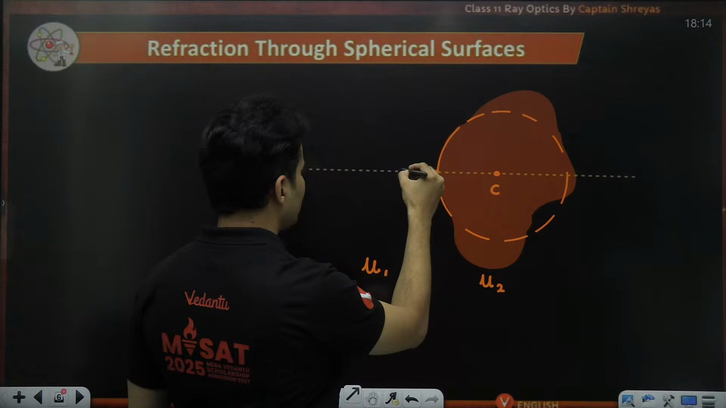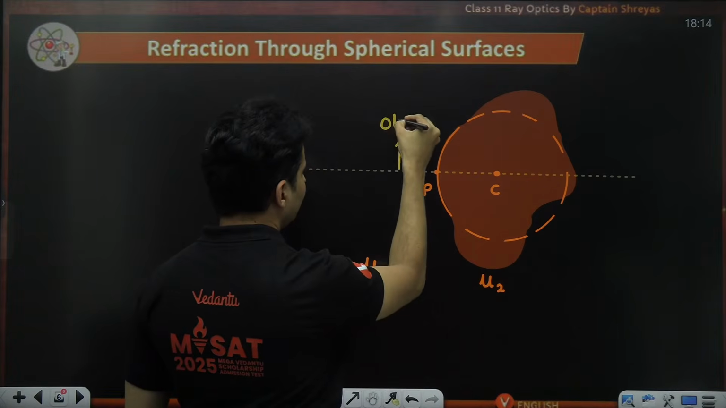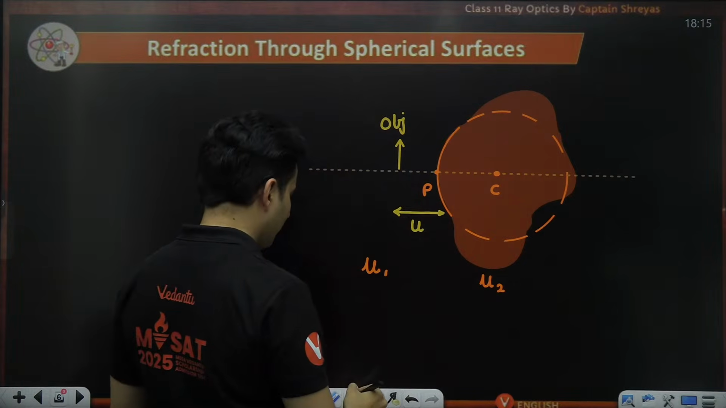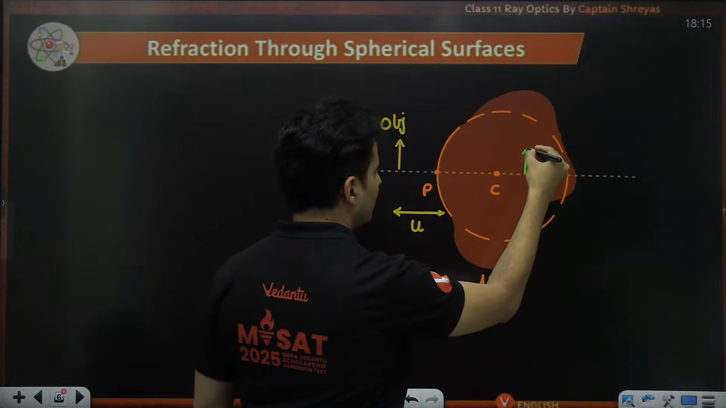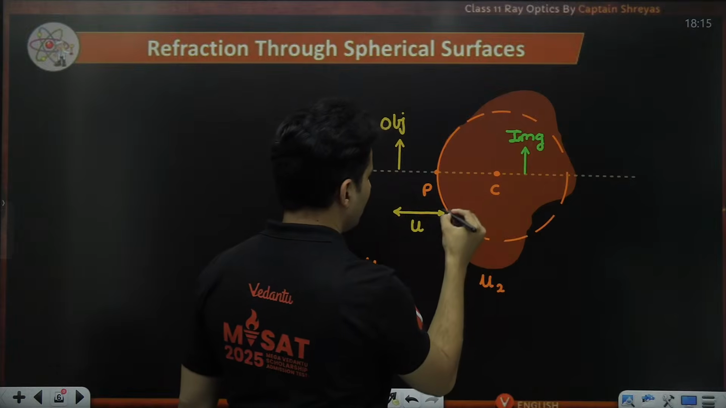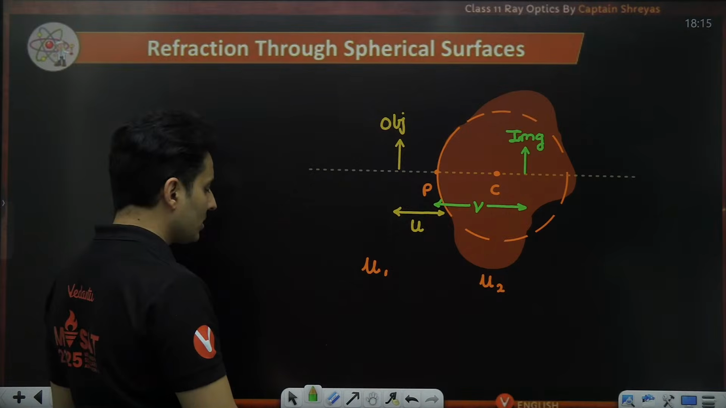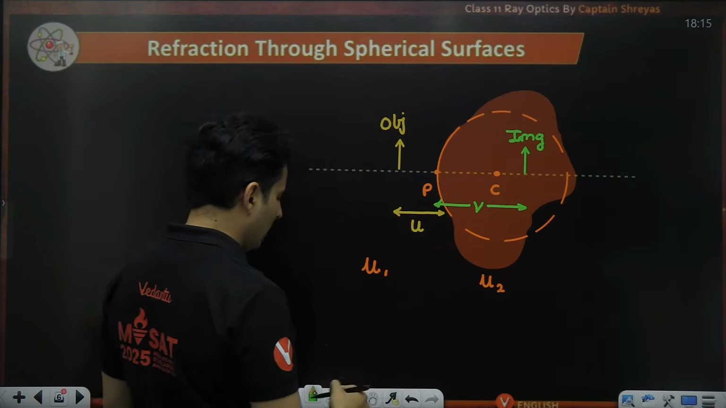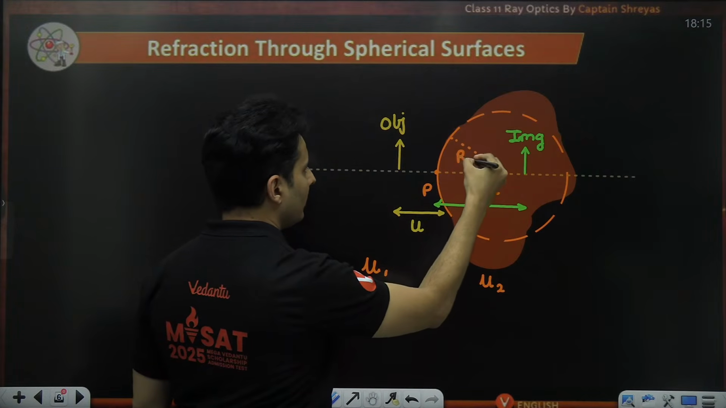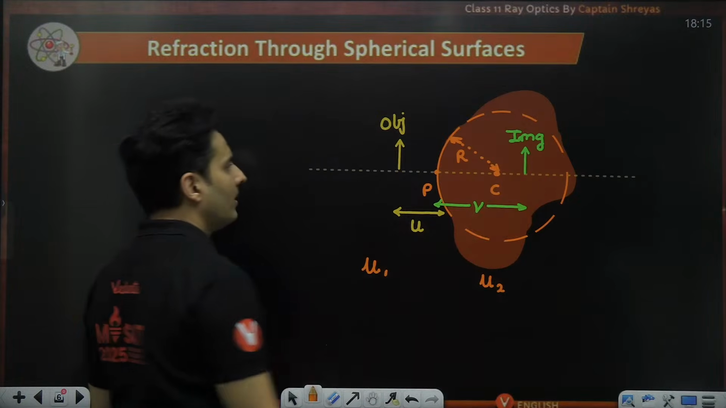So first of all, let me start telling a few terms over here. If this is my object, then this is my object distance. If this is my image, then whatever distance you measure from the pole till the image, that is your image distance, of course. And radius of curvature, I have already spoken about it. This particular thing will be your radius of curvature.